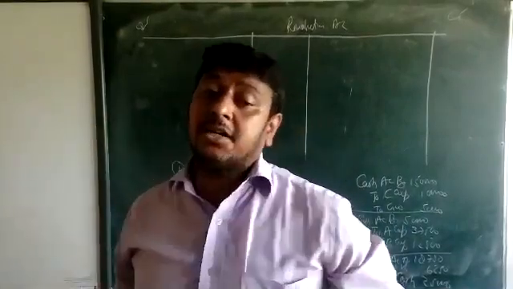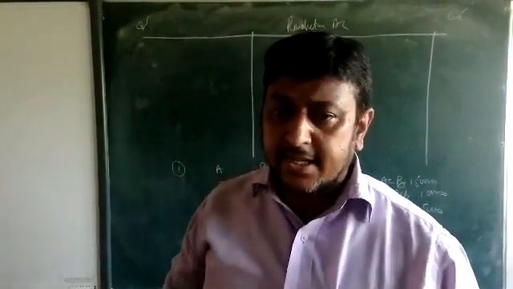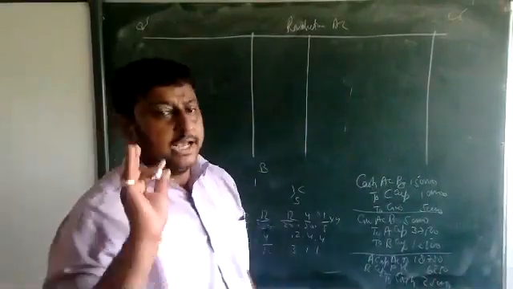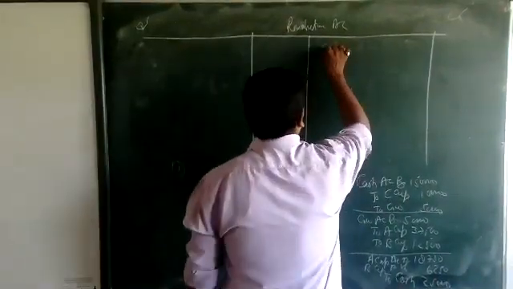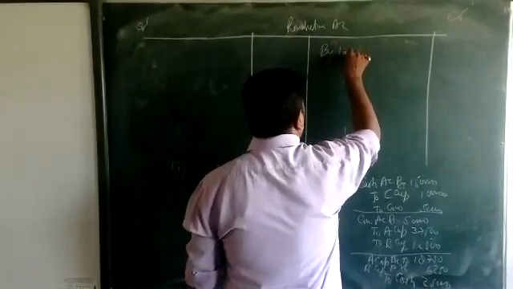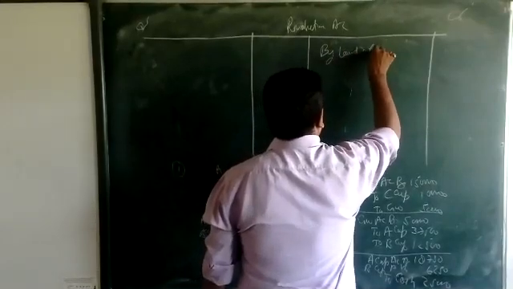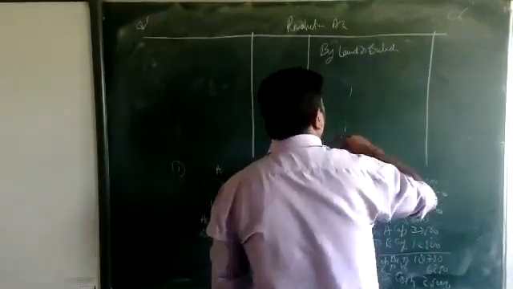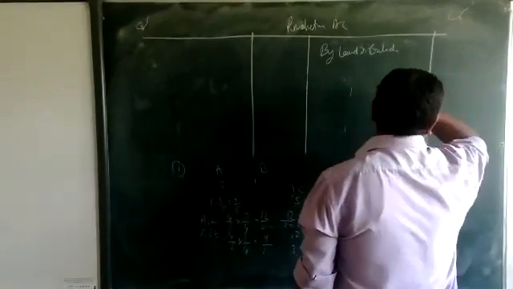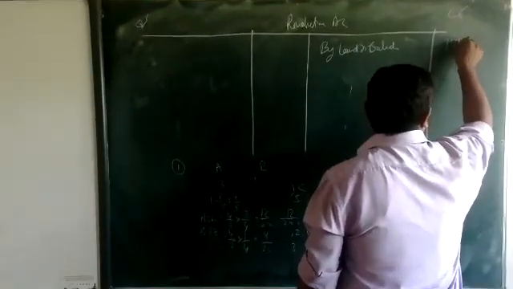Now the assets increase. To which side, beta? Assets increase means profit or loss? Assets increase means profit. To which side? Credit side. Land and building. Okay. How much amount is there? 1,40,000.